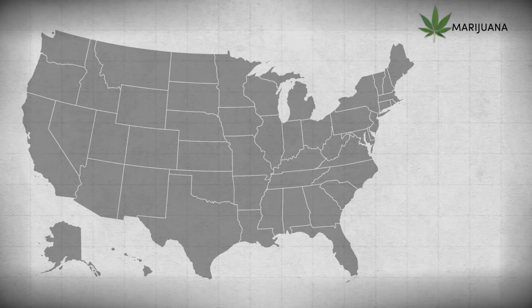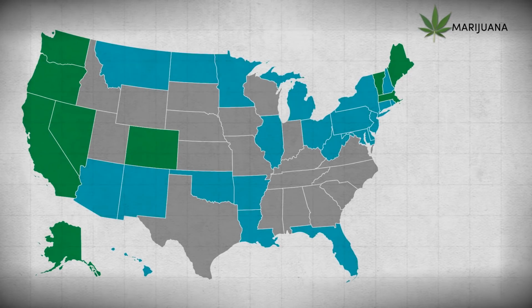Cannabis, or marijuana, is currently legal for recreational use in 9 states and for medical use in a further 22, which combined covers 64.8% of the US population. There are ballots in Missouri and Utah for medical use, which, if passed, would give 9.1 million more people access to medical marijuana, and ballot initiatives in Michigan, North Dakota, and Oklahoma for recreational use, which, if passed, would give 14.6 million more people access to recreational marijuana.